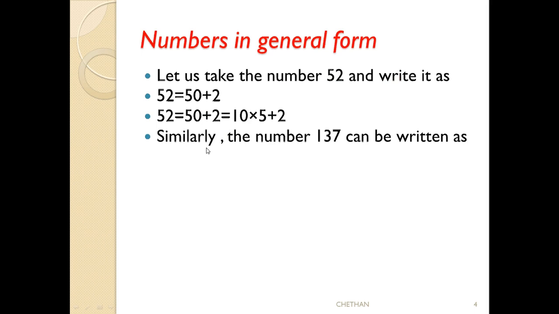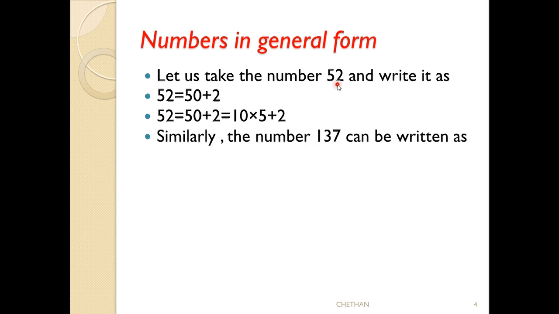Similarly, I am going to write a 3-digit number. The 3-digit number is 137, which can be written in general form. 137 we can't write as 130 plus 7. Why? Because this is a 3-digit number.